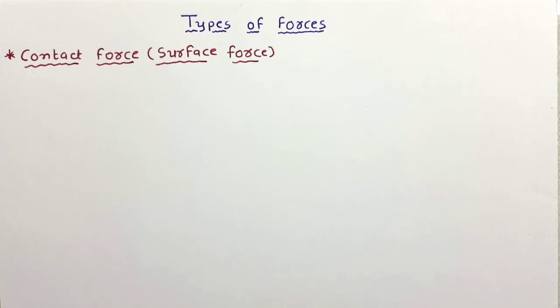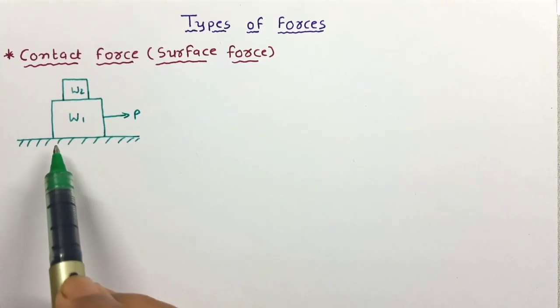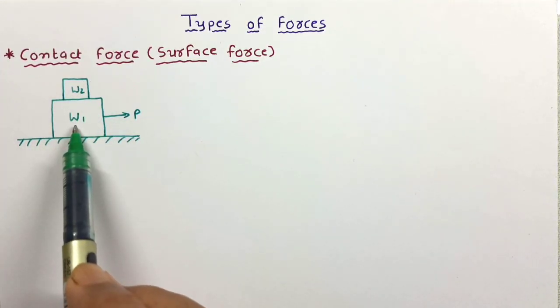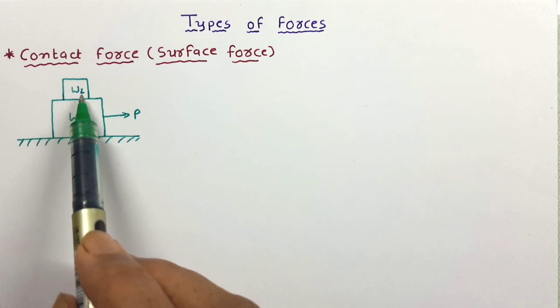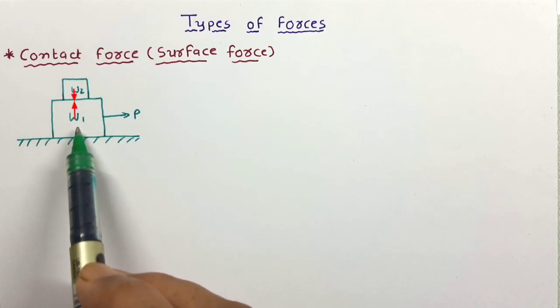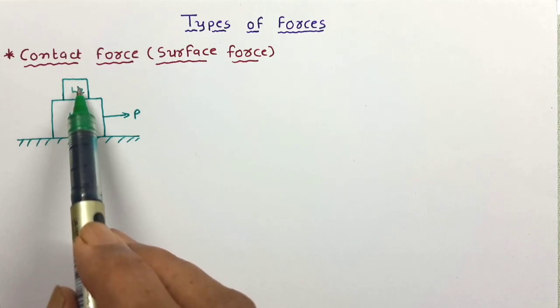Let us start with contact force, or we can say surface force. Here in this figure, we can see a block of weight W1, over which another block having weight W2 is lying. So W2 is applying some force on W1 and W1 is also applying some force on W2.